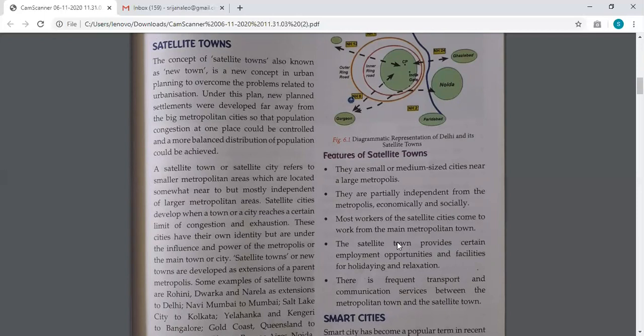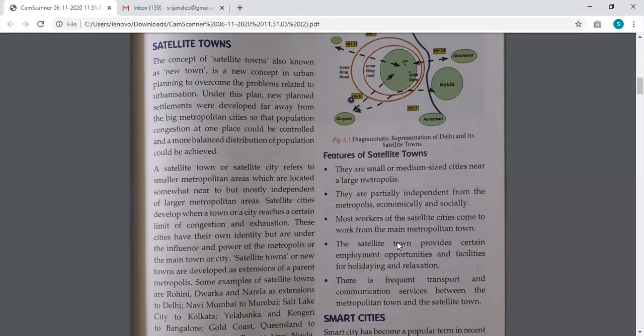The satellite city will be independent in terms of facilities. It has all the facilities that any other city can provide, but still the satellite city and the main metropolitan city or megalopolis will be interconnected in many ways.